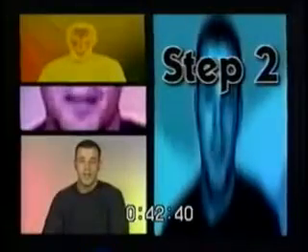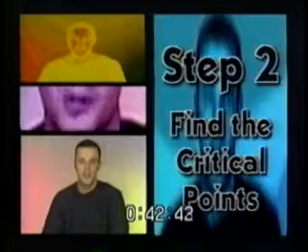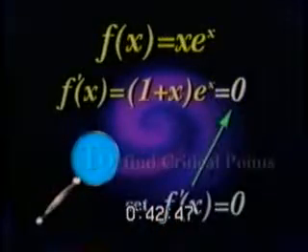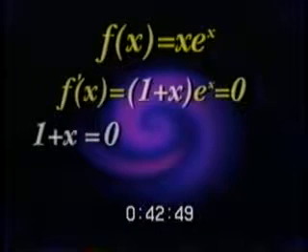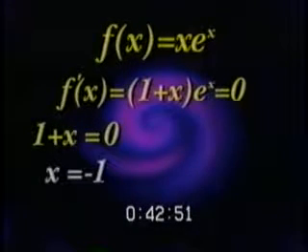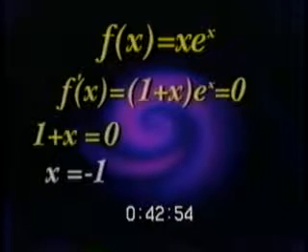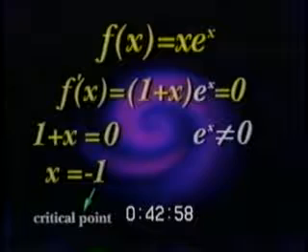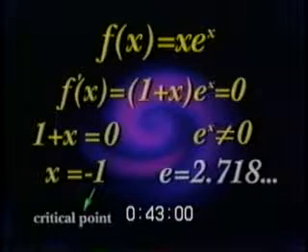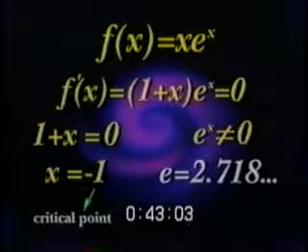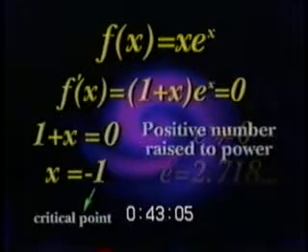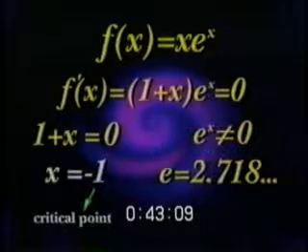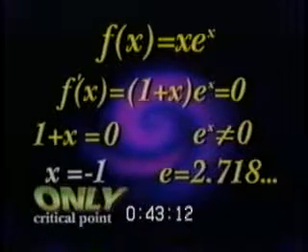Step 2 in finding the minimum of this function is to find the critical points. To find the critical points, we find where the derivative is 0. The first part, 1 plus x, is 0 when x equals negative 1. So, negative 1 is a critical point. E to the x is never 0, because as you know, e is always equal to 2.718 ... and it's raised to a power. Any positive number raised to any power can never be 0. So, x equals negative 1 is the only critical point.